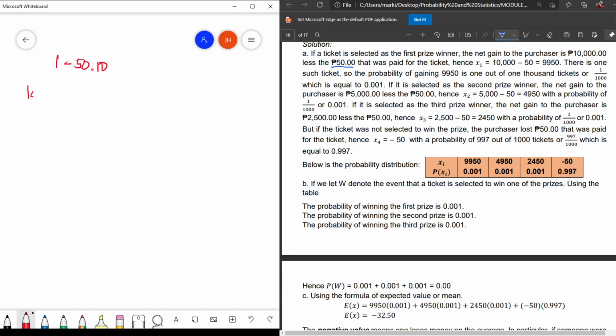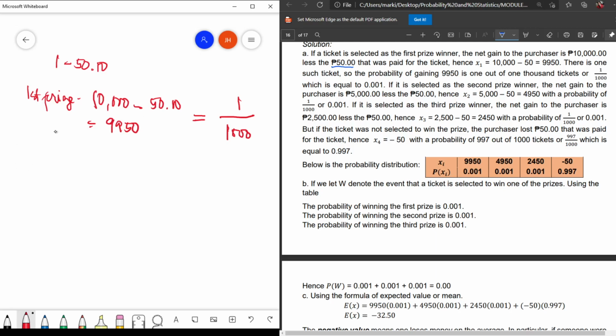So the first prize is 10,000 minus 50, which is 9,950. Out of those 1,000 tickets, you have only 1 out of 1,000 chance to win the first prize. Of course, you cannot have 2 out of 1,000 because you only have one ticket.